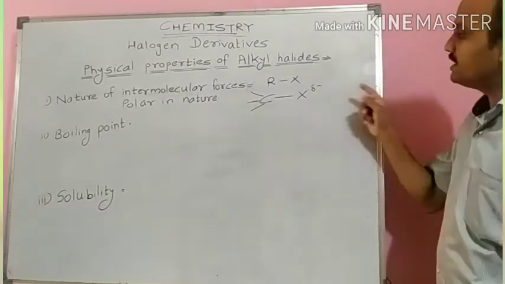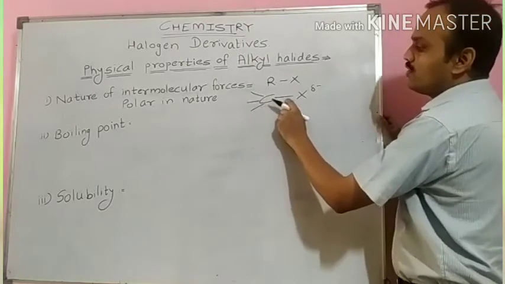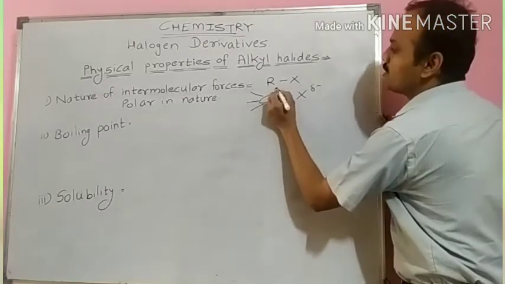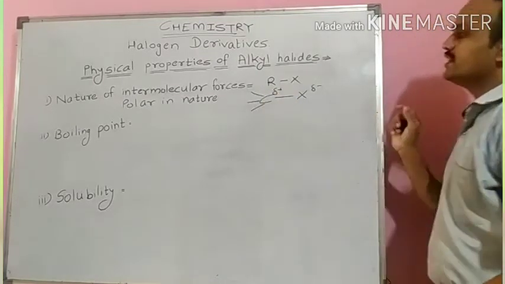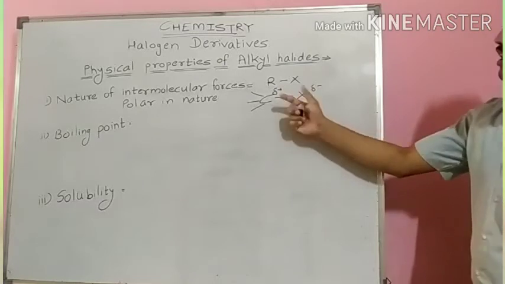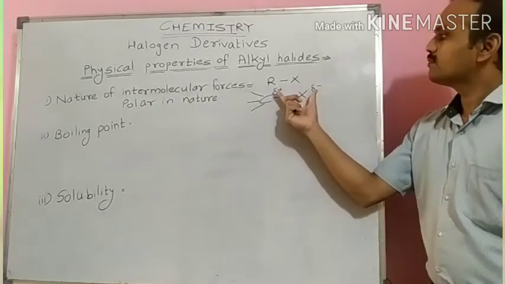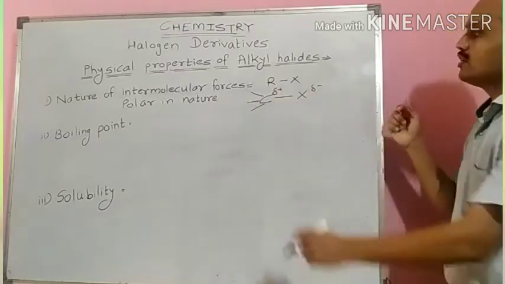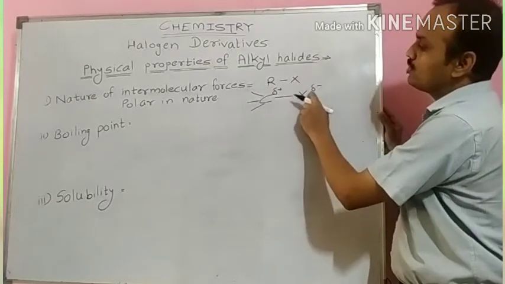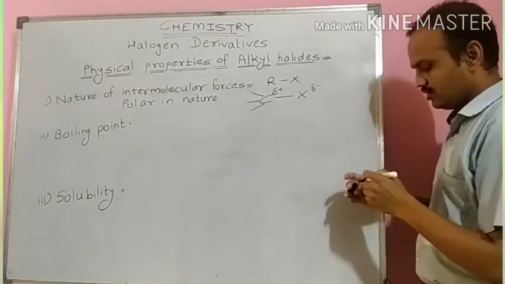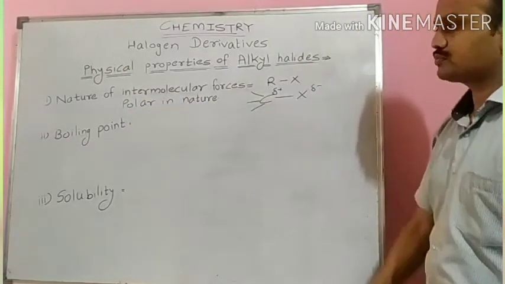and we say it is delta minus. As the electron pair goes away from the carbon, it will acquire partial positive charge, and we say it is delta plus. As two different charged poles occur on carbon and halogen, such a compound is called polar in nature. Therefore alkyl halides are polar in nature.